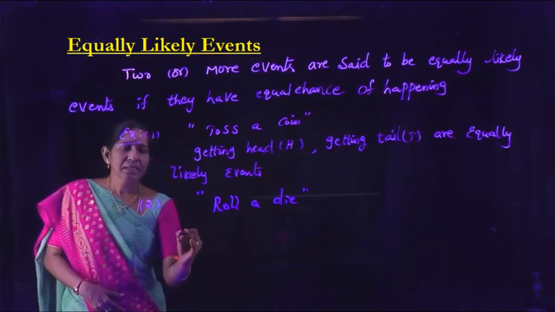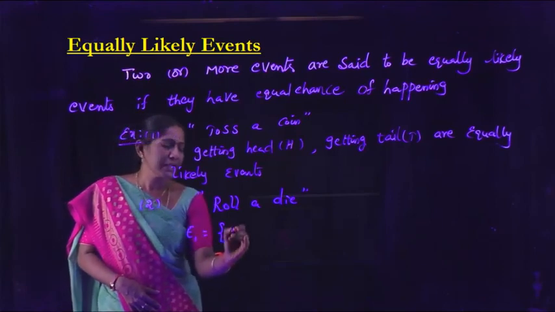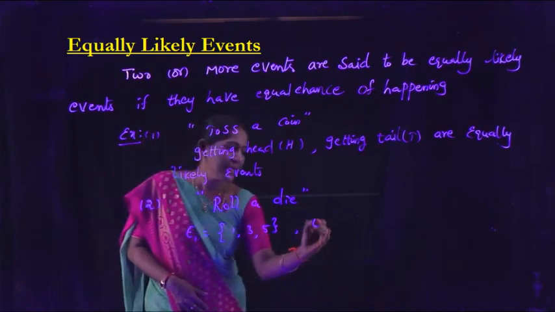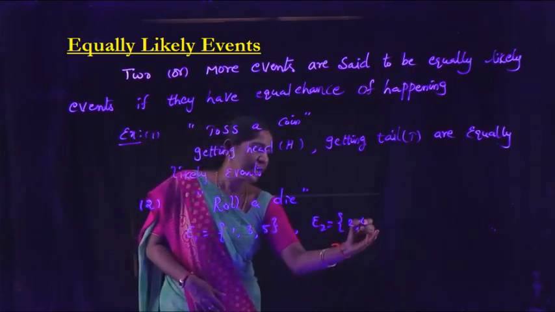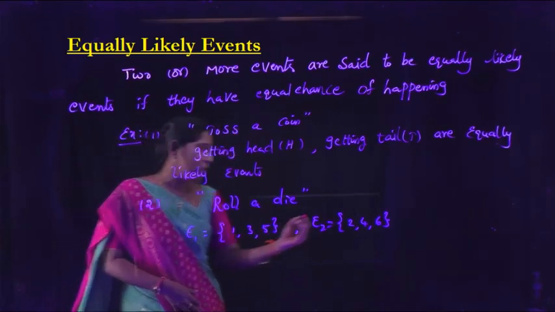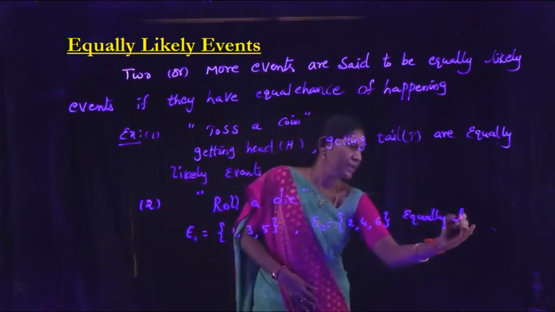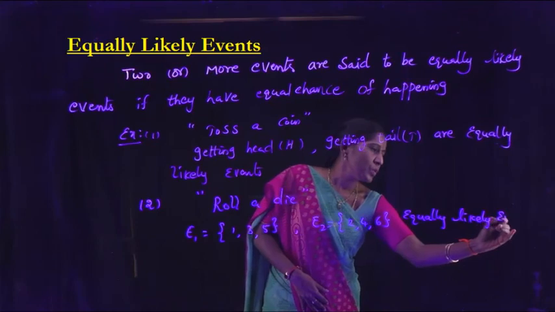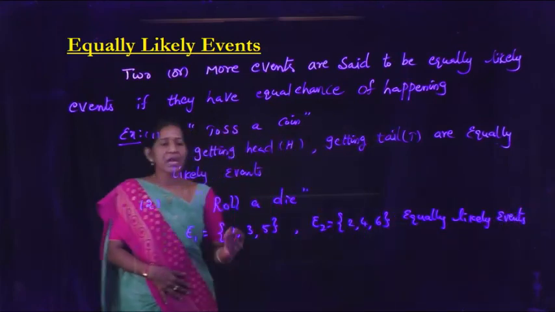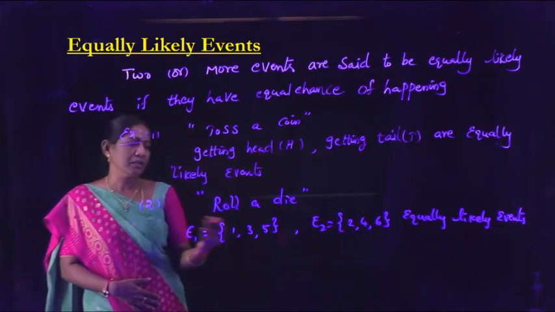In this experiment, let E1 be the event that getting 1, 3, 5 and E2 be the event that getting 2, 4, 6. So these two events are equally likely events. So, two or more events are said to be equally likely if they have equal chance of happening. That is called equally likely events.